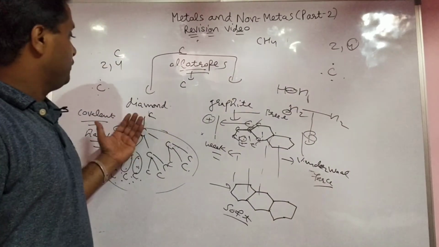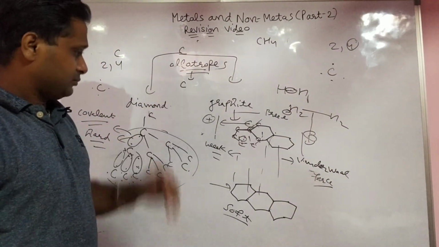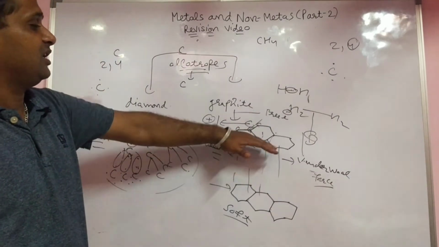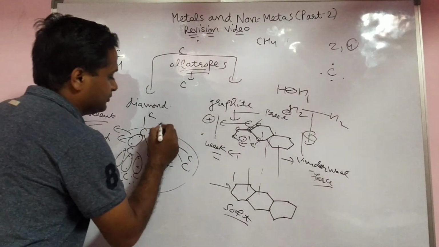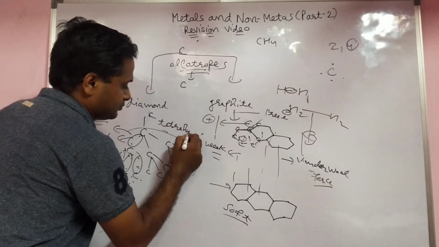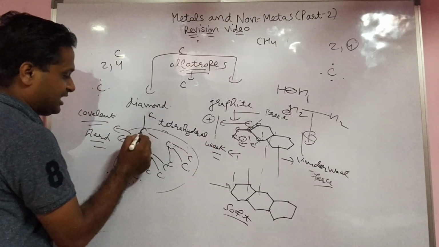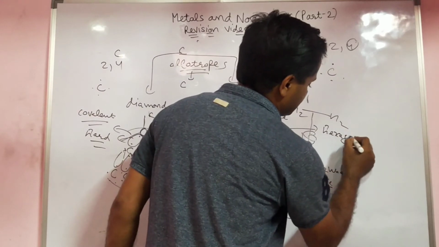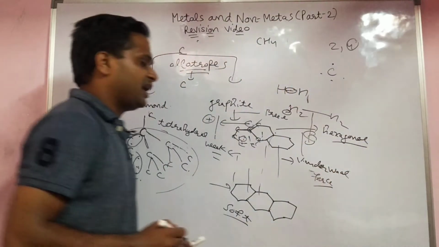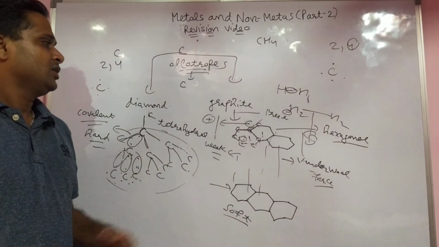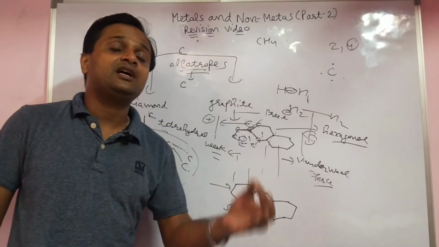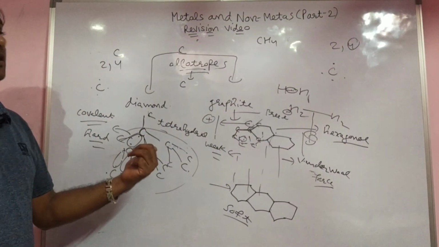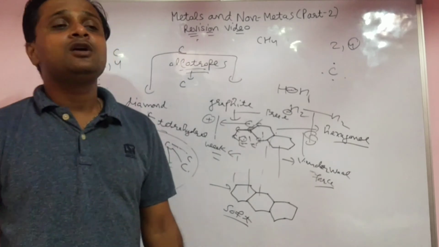So these are the two allotropic forms of carbon. They are made from carbon only, but their structures are different. Here it is tetrahedral, because one carbon is attached with 4 carbons, and this one is hexagonal. So these are the exceptional cases: graphite and iodine also produce a shine. Diamond also produces a shine. So these are the properties of non-metals.